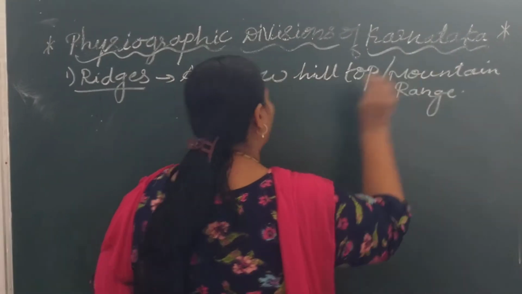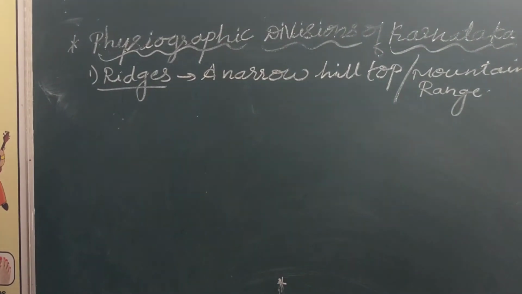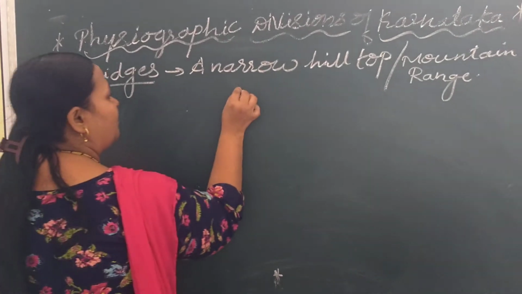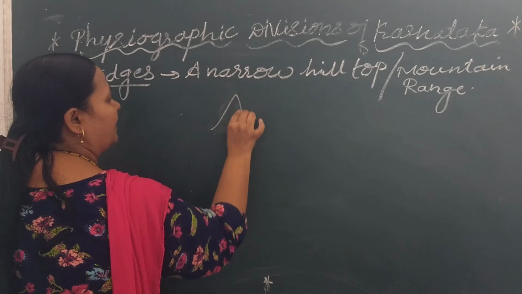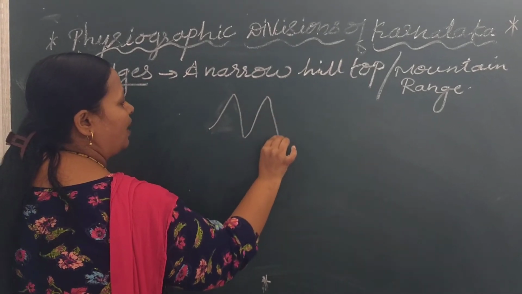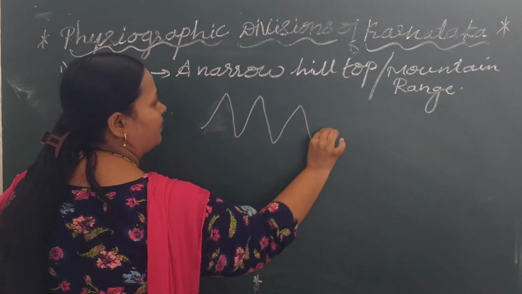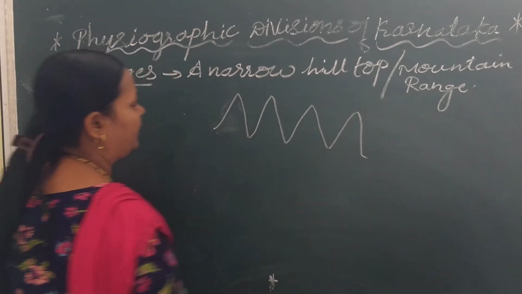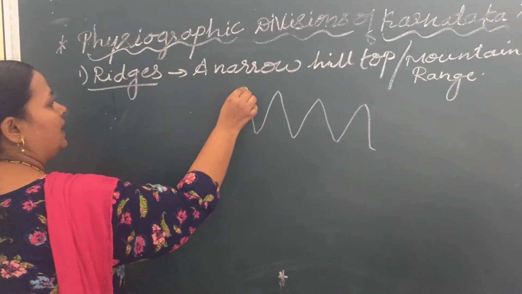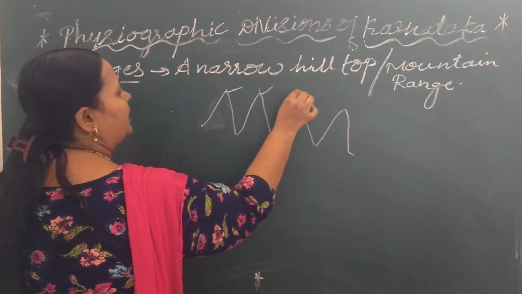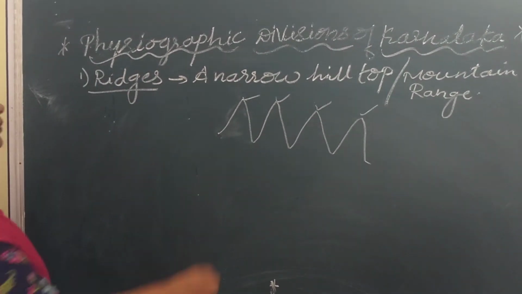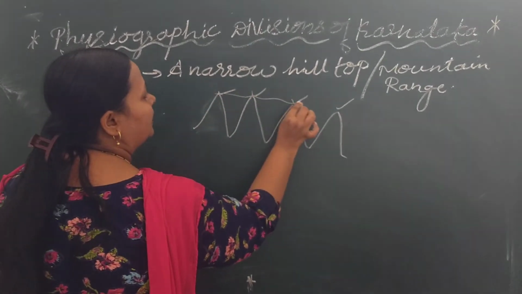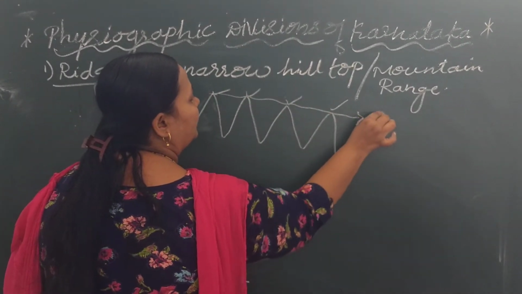I will show it through the picture. Here, this is the mountain. Just have a look over the diagram. See where it is narrow? It is narrow here. So this region is called ridges.